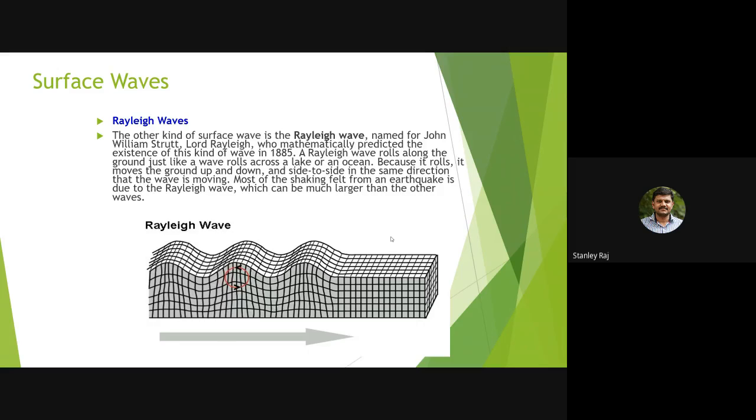Because it rolls, it moves the ground up and down and side to side in the same direction that the wave is moving. Most of the shaking felt from an earthquake is due to the Rayleigh wave, which can be much larger than the other waves.